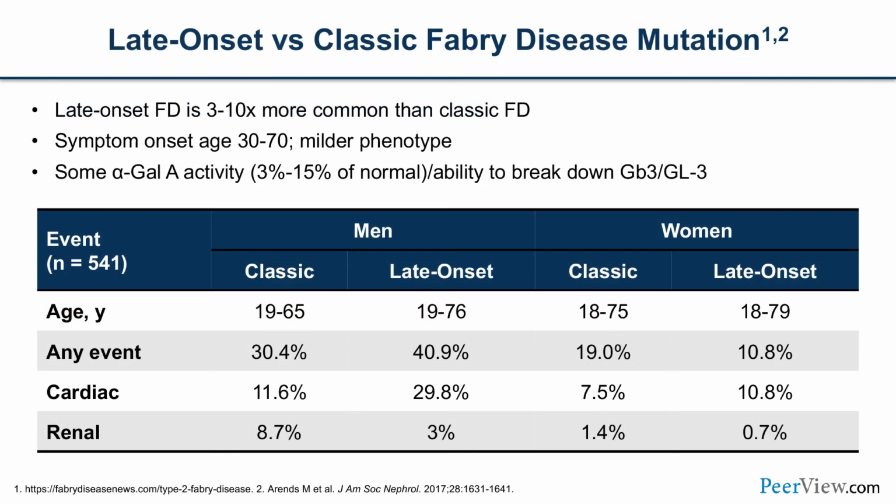So let's talk about classic versus late onset Fabry disease. Late onset Fabry disease is 3 times more common than classic. Symptom onset is between the ages of 30 to 70 years. It tends to have, in general, a milder phenotype.